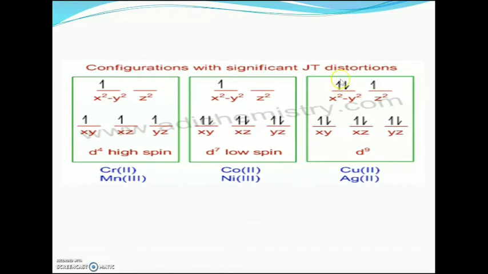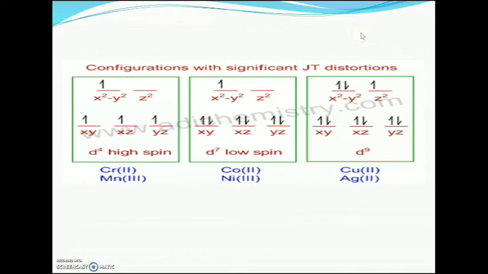That is, here the dx²-y² orbital has more electrons, so in the octahedral complex the ligands in the xy plane are repelled to a greater extent than the ligands along the z-axis.